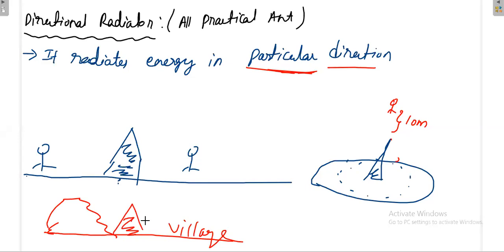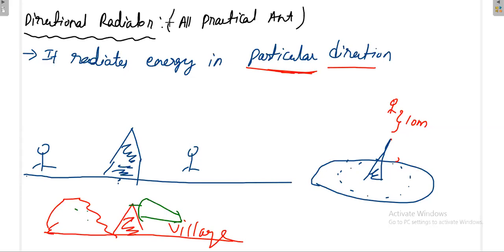He will position the antenna like this only, because here the mountain is there, nobody will be there, only people will be here. Then there is no need of concentrating the power on the hilly region or mountain region. Then simply they will concentrate the power toward the village. So in the base plane also they are focusing on a particular direction. This is the concept of a practical antenna.